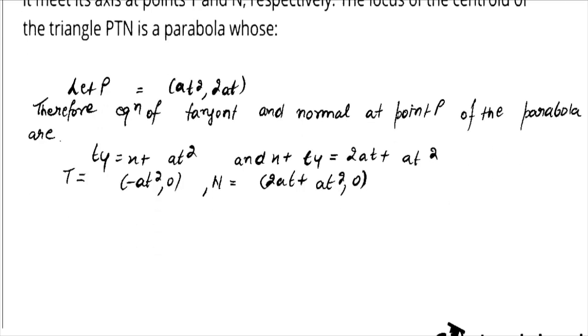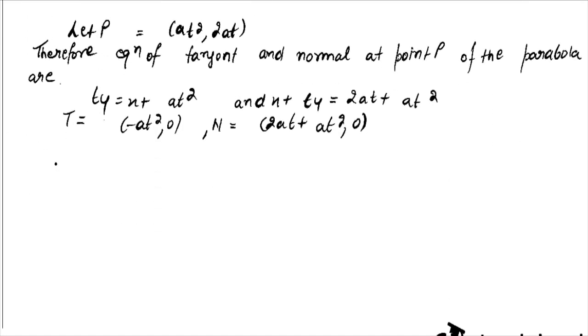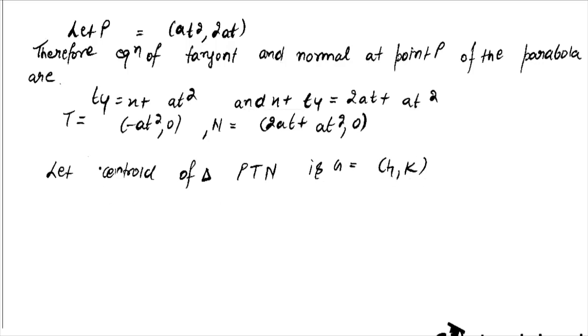So now let the centroid of triangle PTN be G equal to h comma k. Finally, the value of h is 2a plus a t square divided by 3, and the value of k is equal to 2a t divided by 3.